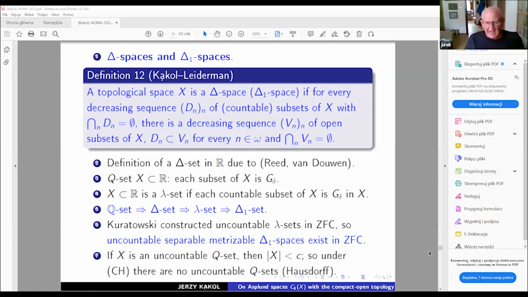It's already a result of Hausdorff. You can imagine how long ago this property has been discovered. If X is an uncountable Q set, then the cardinality of X is essentially less than continuum. So that means under CH, the continuum hypothesis, we don't have uncountable Q sets. This was a result of Hausdorff.